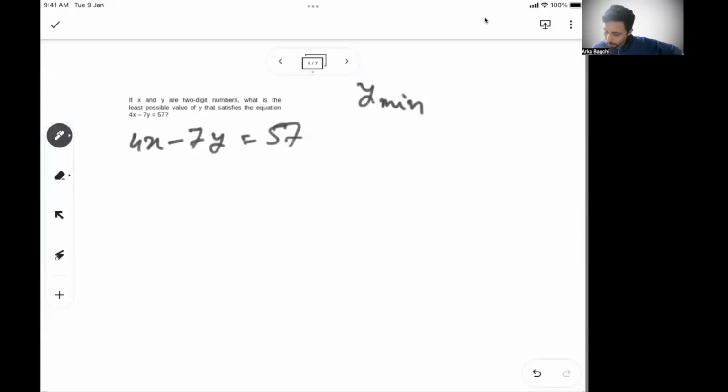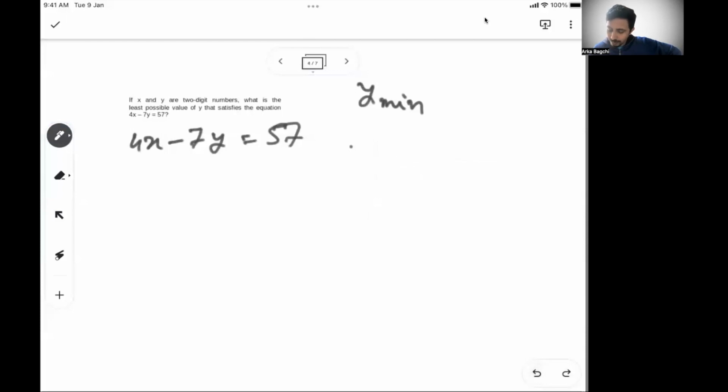Okay, so one way you can do it is, for x and y, first look for a basic solution. So what are the solutions? Okay, now if I think of y as 3, then no, it's not coming.